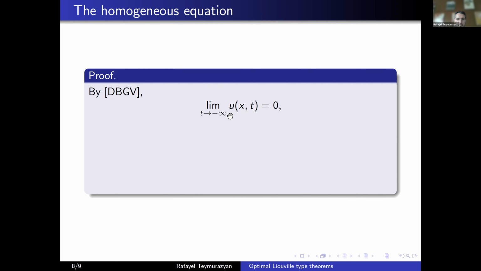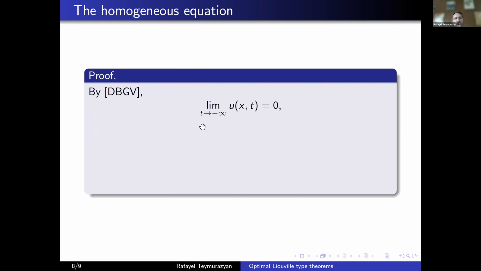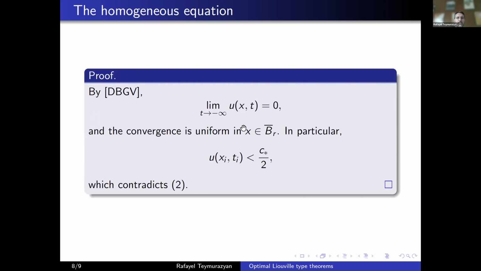And moreover, this convergence has to be uniform in BR. BR was this ball here. So as you choose tau so small, and you can always choose because your ti is as small as you wish, you are looking at ancient times, so it has to be uniform.